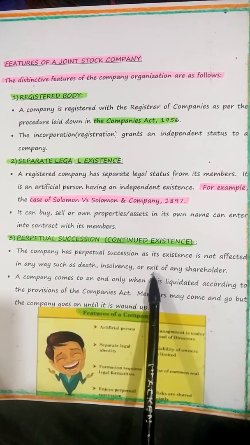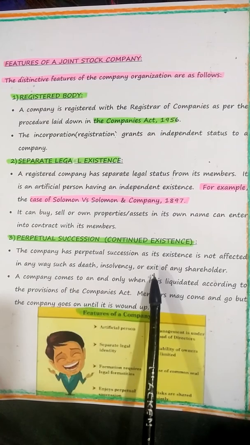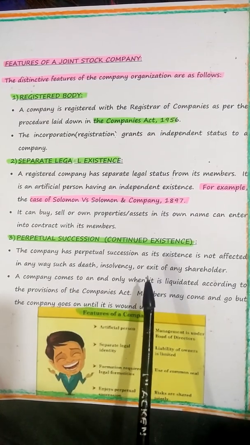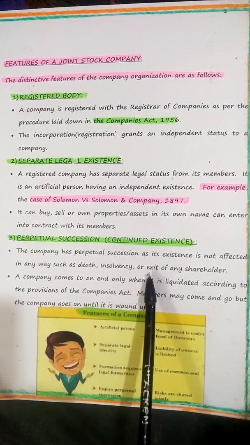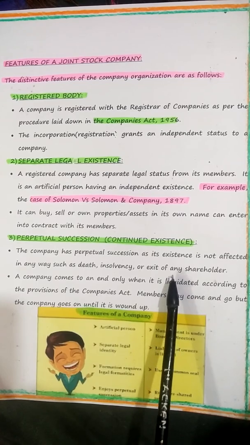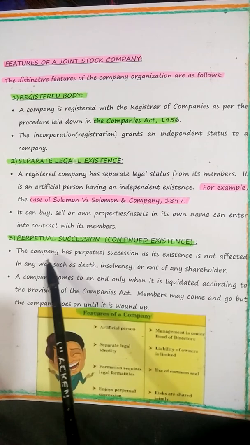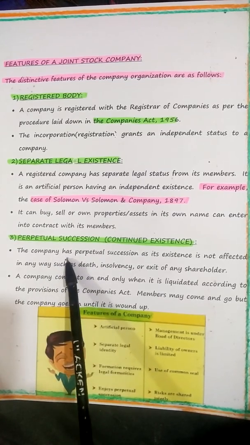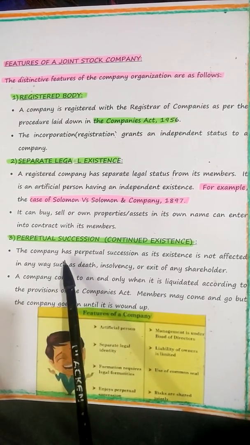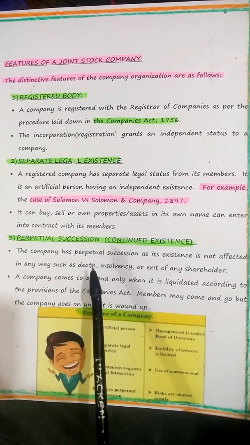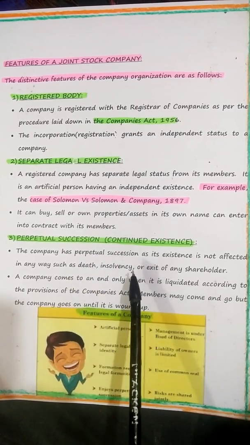What is exit? That means, suppose suddenly a shareholder gets out, quits from the company. So it's called exit of any shareholder. Nothing happens to the company. The company continues and goes on forever. Company, here please make a note, children, company can never come to an end until it is formally dissolved under the company law. That you must keep in mind.